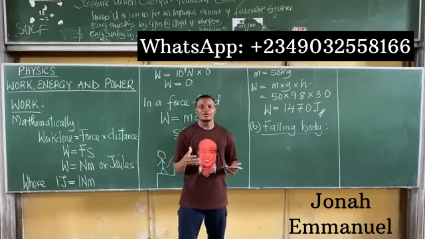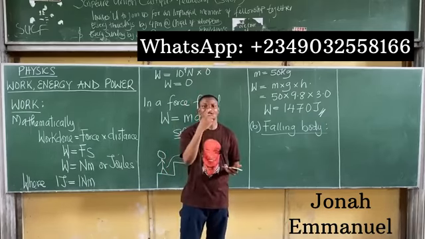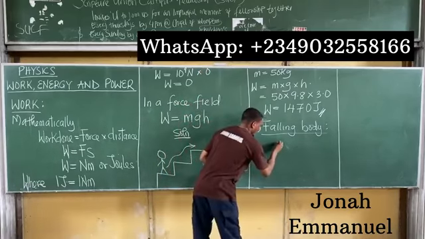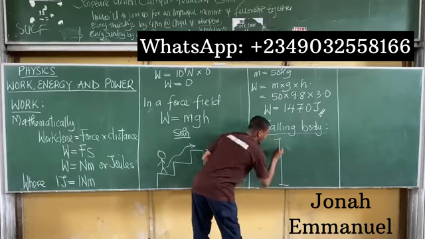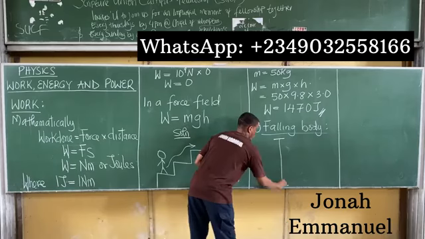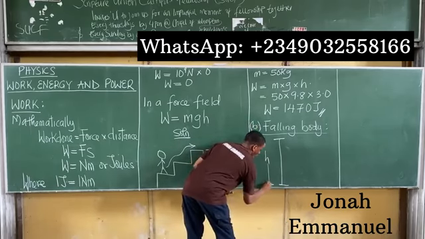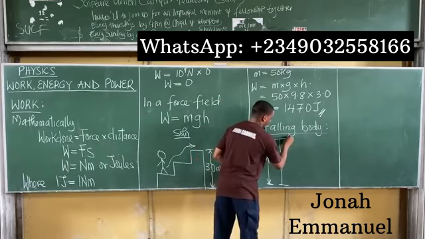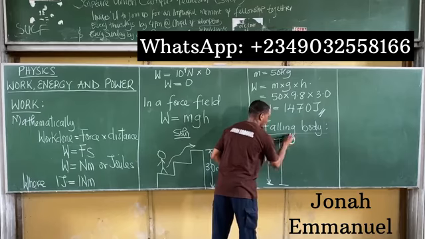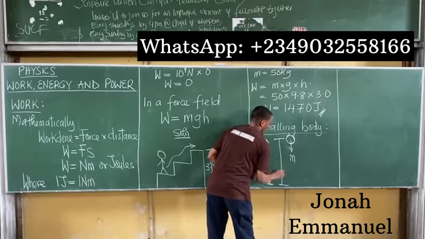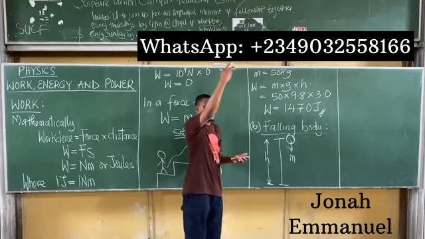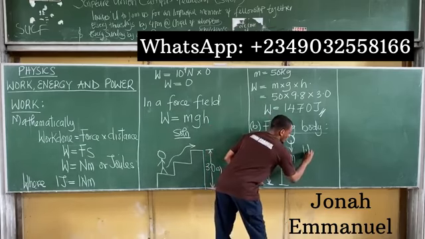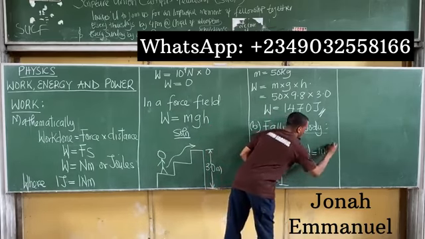First, let's say the body is falling directly under the influence of gravity, perfectly vertically. Let's say the distance from here to here is h. A body starts from somewhere here, and this body has a mass of m. For a body that falls perfectly vertically in a gravitational force field, the work done, W, is equal to mass times gravity times height.